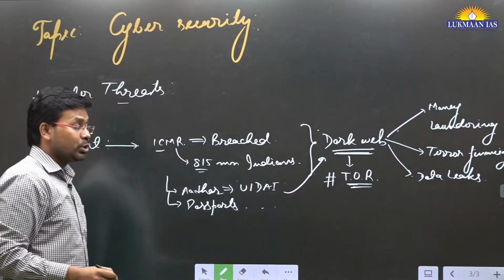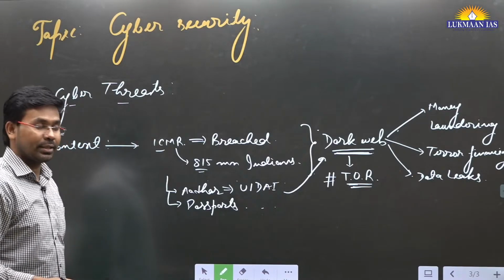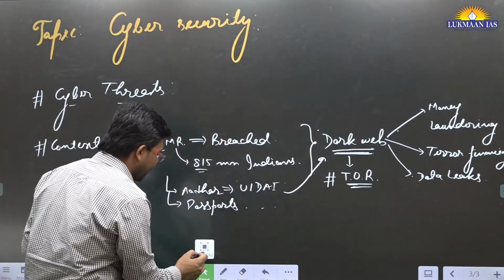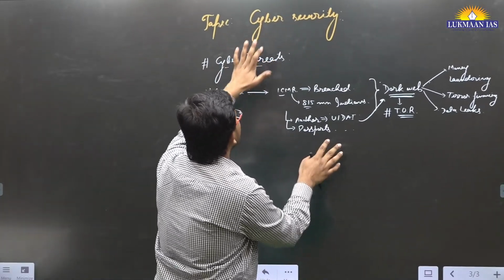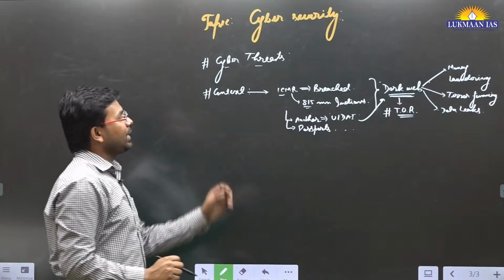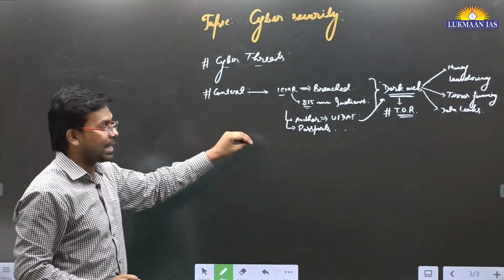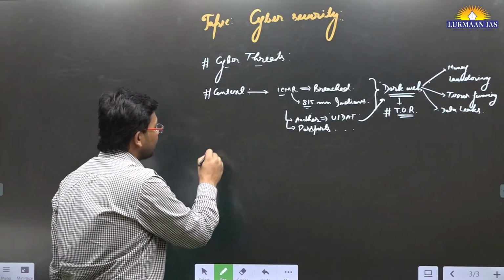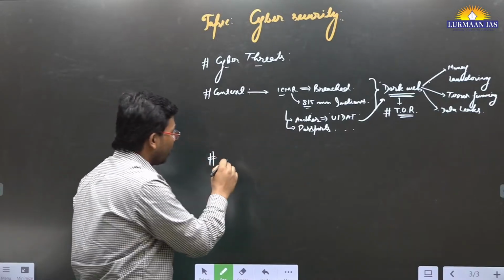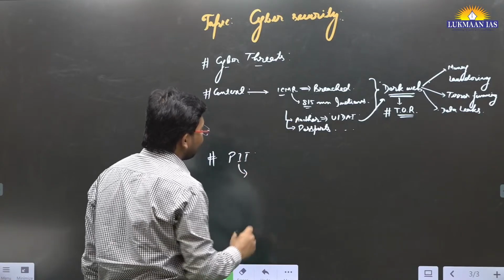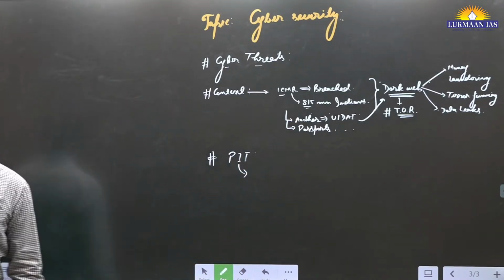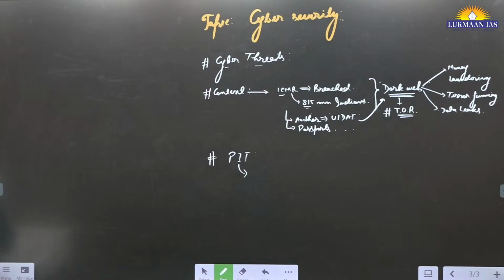So how did these people get access to it? Time and again, they have attacked many government agencies' websites and data, and these malicious attacks have led to the breach of the data. What kind of data? These are known as PII, personally identifiable information.